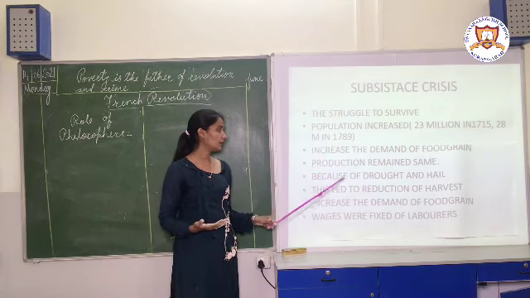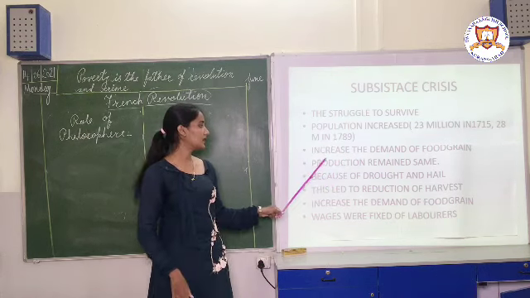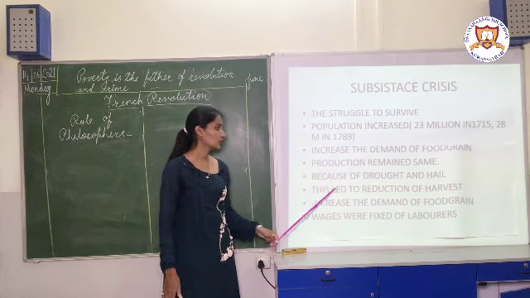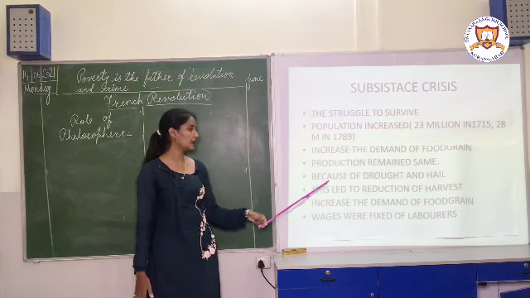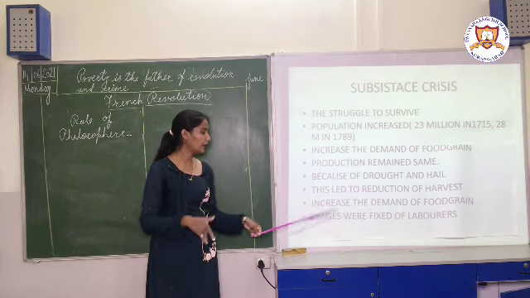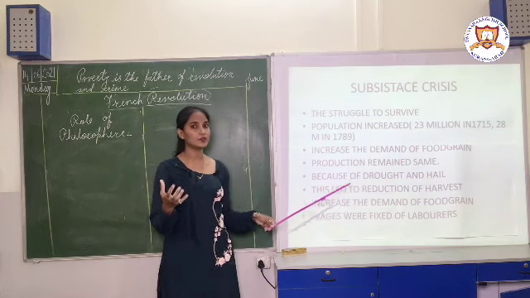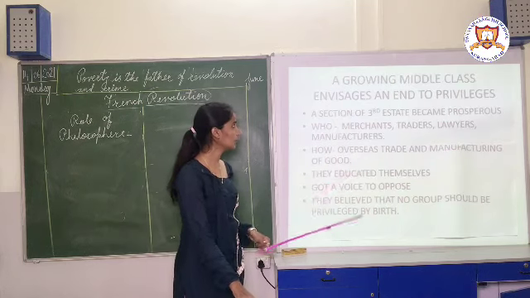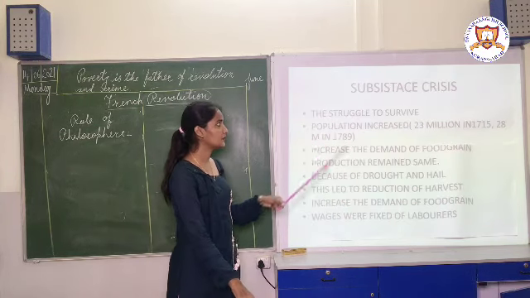What was the reason behind that? Drought and hail. So this led to the reduction of the harvest, and because the harvest reduced, the prices of the food grain increased and the wages of the laborers were fixed. This was all about the subsistence crisis.